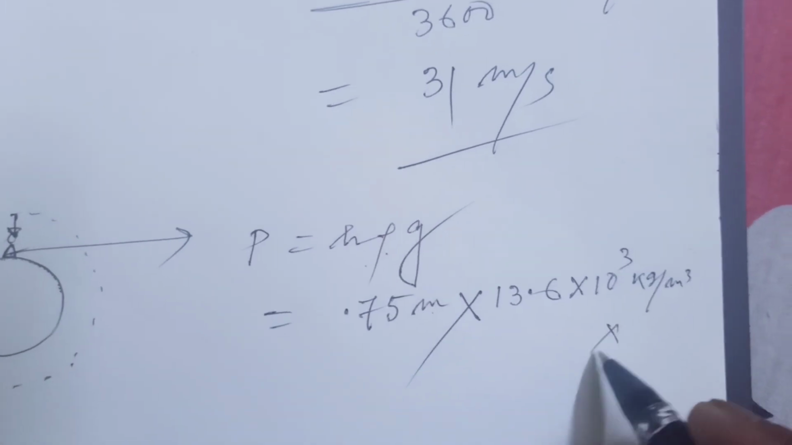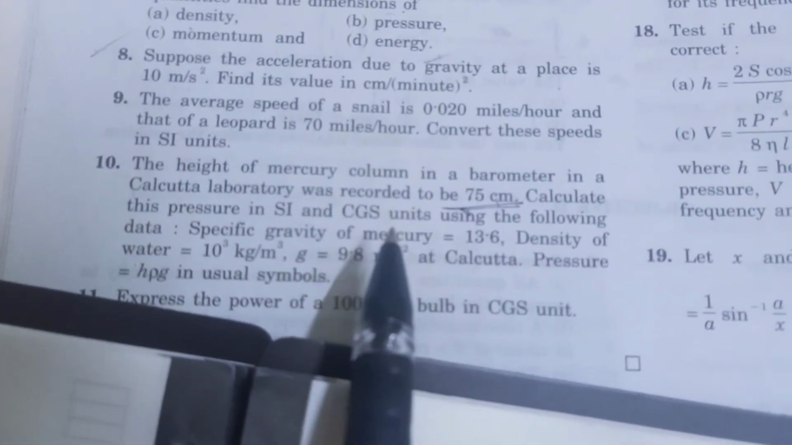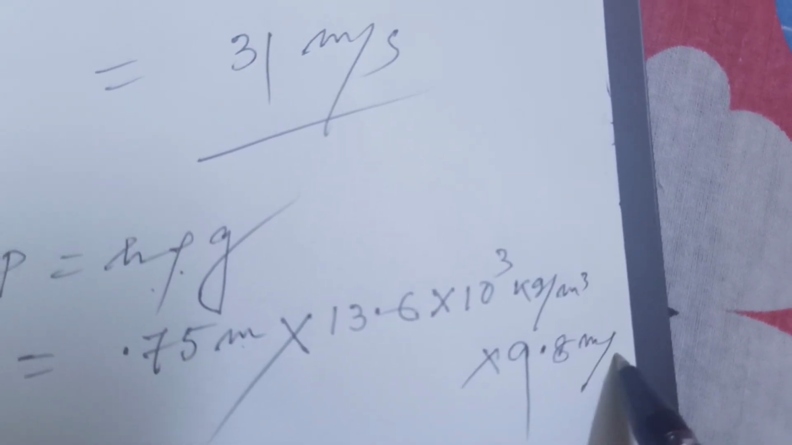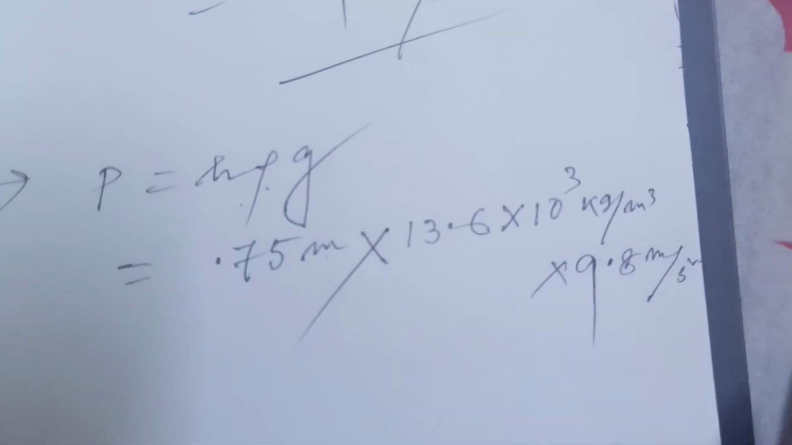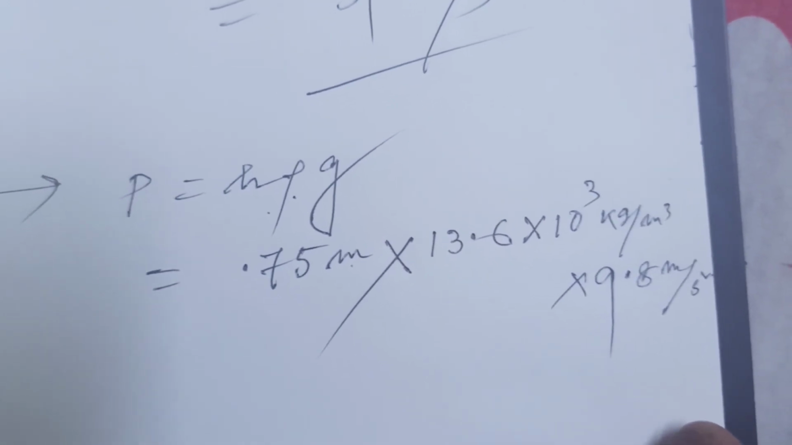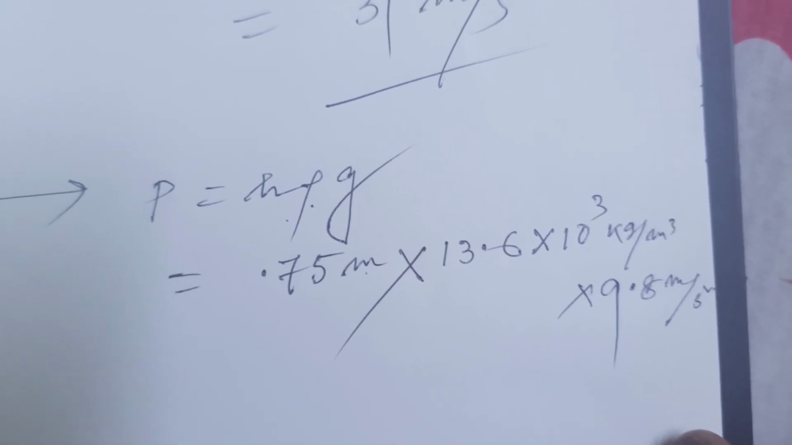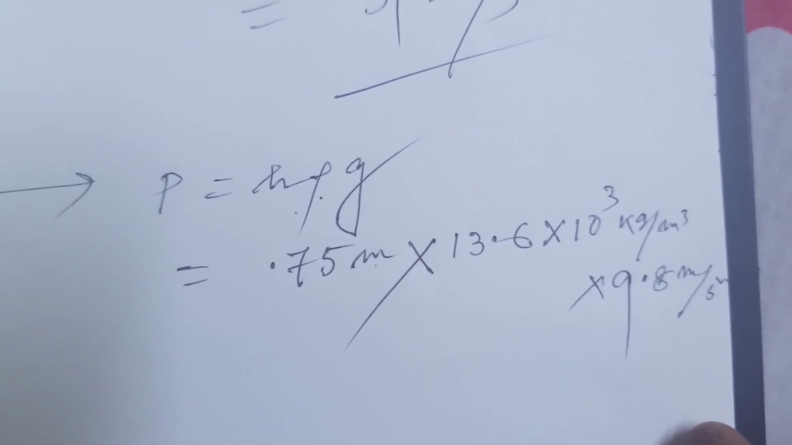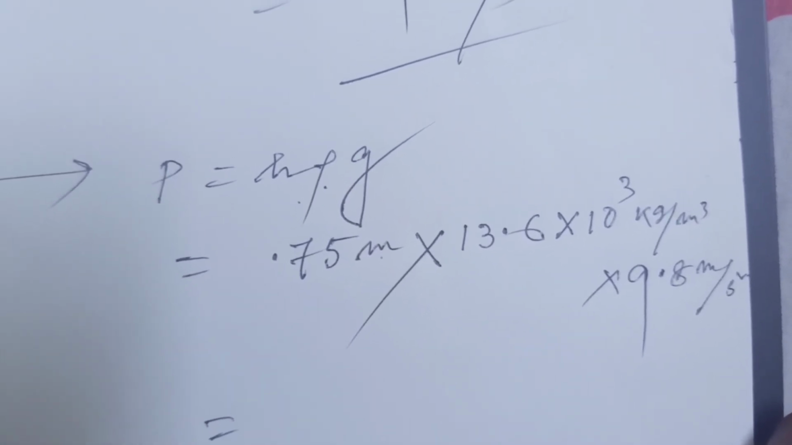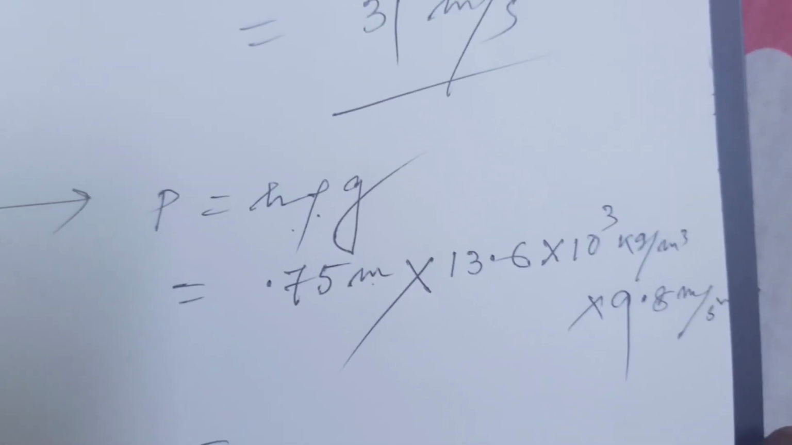H rho into G means you have to take 9.8, which is given, 9.8 meter per second square. In most numericals, for easiest calculation, you take the average value of acceleration due to gravity as 10. But if it is given as 9.8 in that particular numerical, then you have to take that value. Multiplying, you can get approximately 10 into 10 to the power of 4 Newton per meter square.